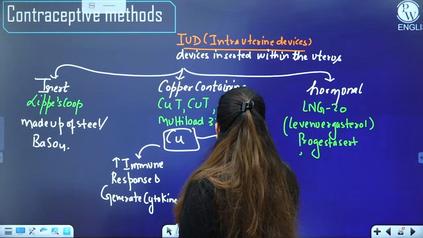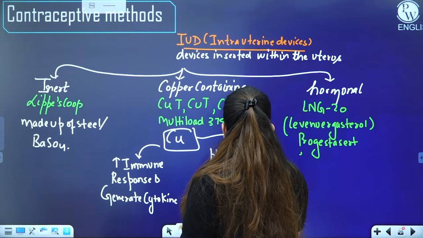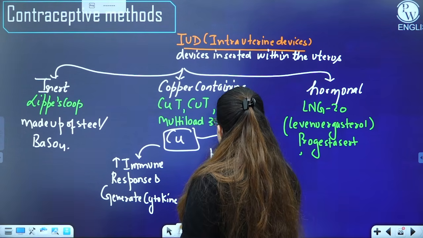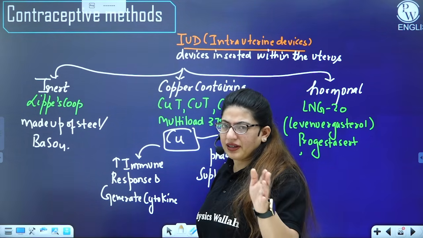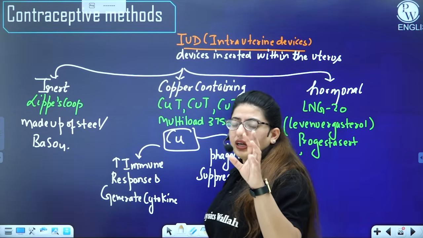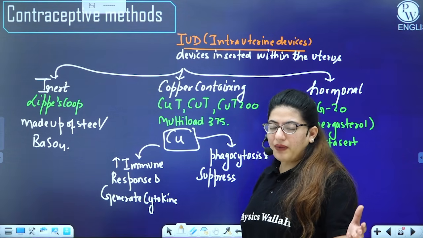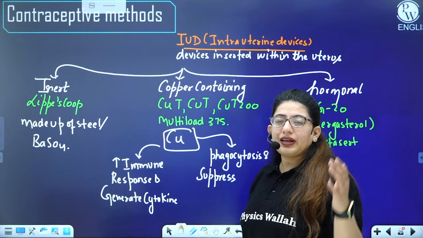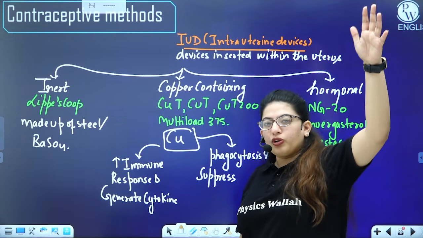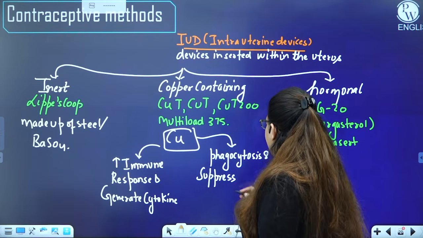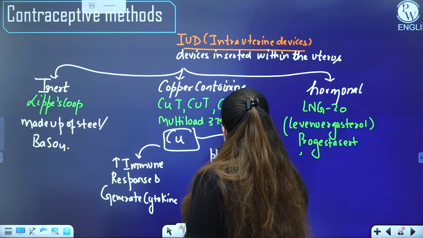Then we have another thing, phagocytosis, and it suppresses the motility of sperm. That means the sperm swims, right? So this can phagocytose or engulf the sperm, or help in engulfing by the macrophages, and also it can suppress its motility so that the sperm will not run towards the fallopian tube and there will be no pregnancy. It suppresses the motility of sperm.